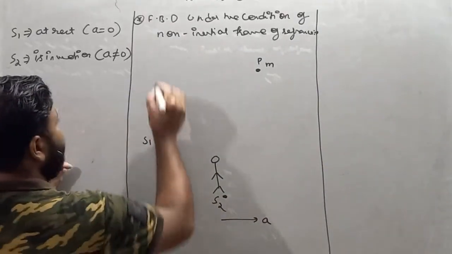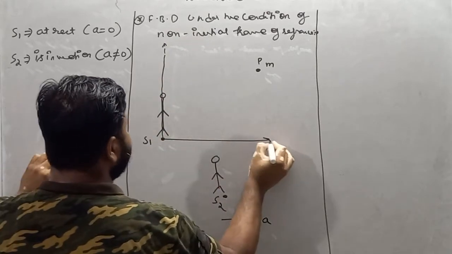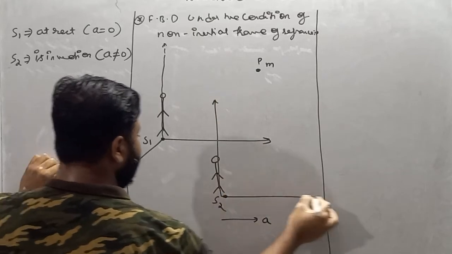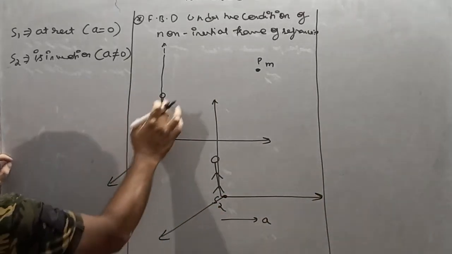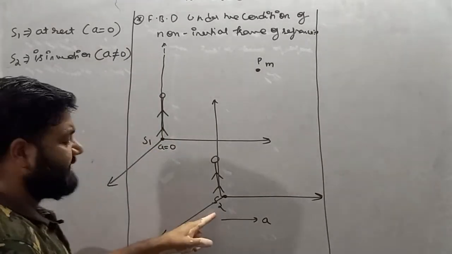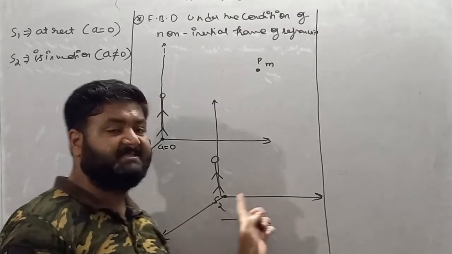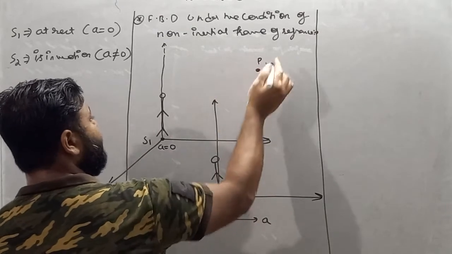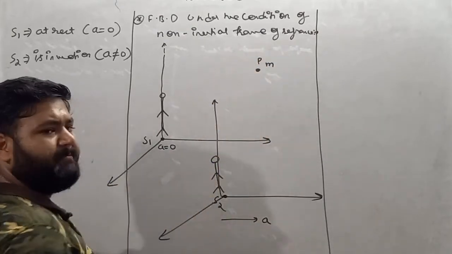So let's make the Cartesian system for both observers. It is like this. Now see, S1 is at rest, so its acceleration is 0, but S2 is in motion with variable velocity, so we can say this is accelerating. Now let's suppose both observers see this particle placed at P having mass m.